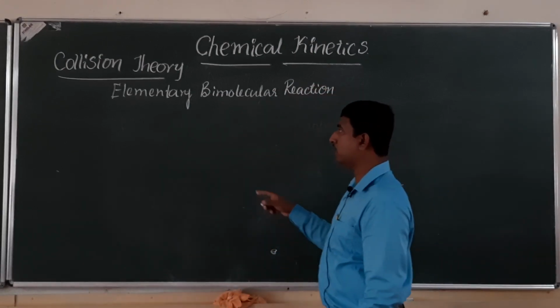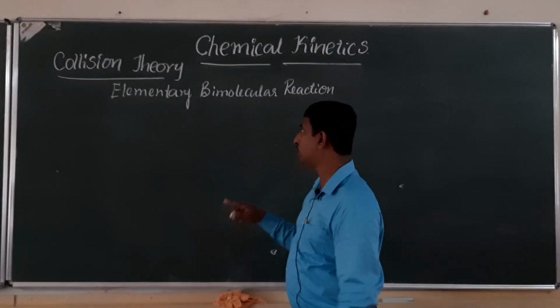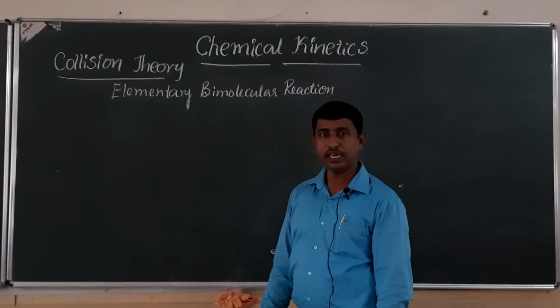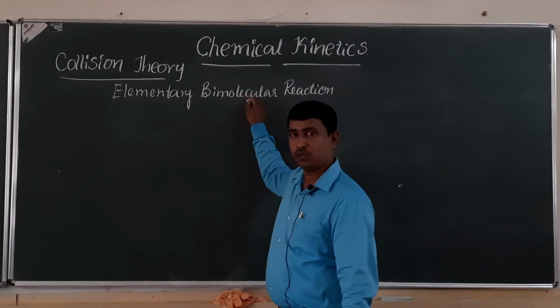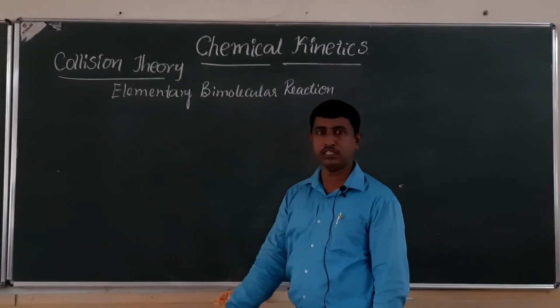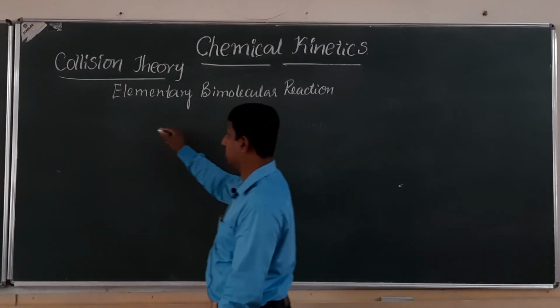What do you mean by elementary? A reaction taking place only in one step. Bimolecular means that in the reaction totally two reactant molecules are present, two molecules in the balanced equation.